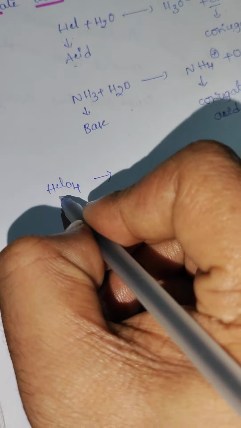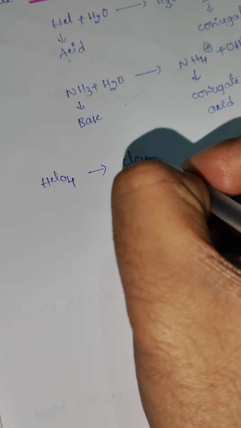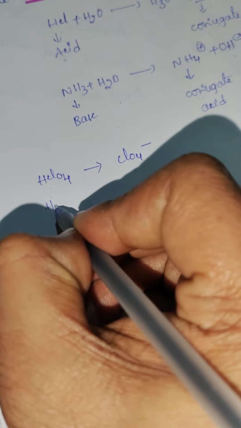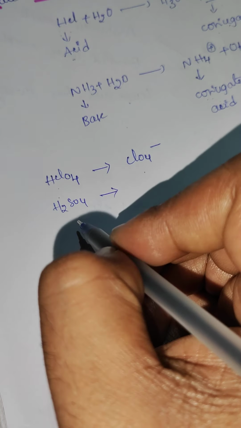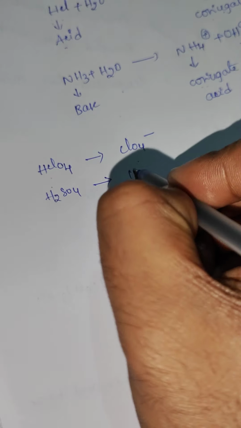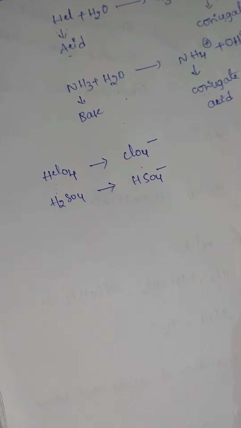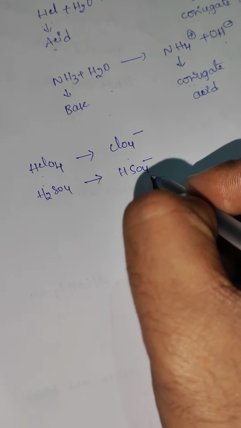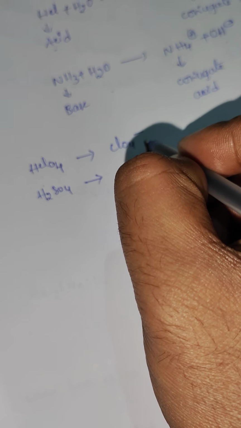Removing one H+ ion we get ClO4-. This is the acid, this is the conjugate base. Next, H2SO4 also differs by one proton. Removing one proton we get HSO4-. This is sulfuric acid, and ClO4- is the perchlorate ion.